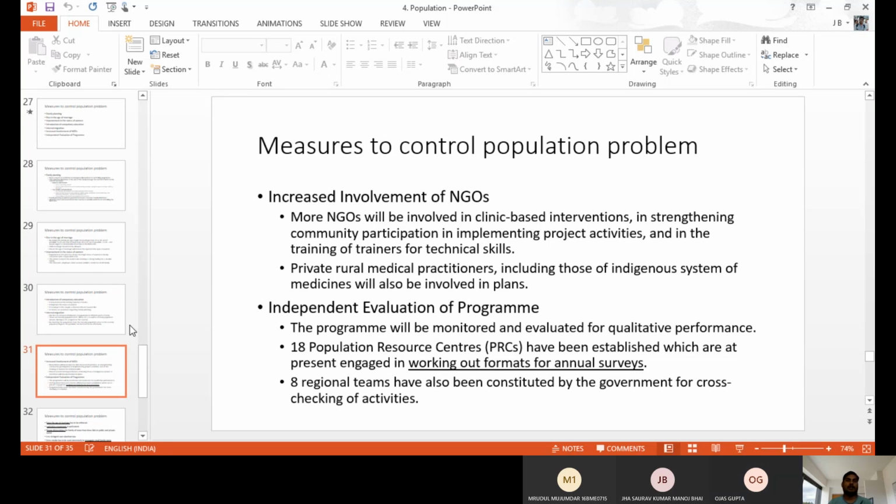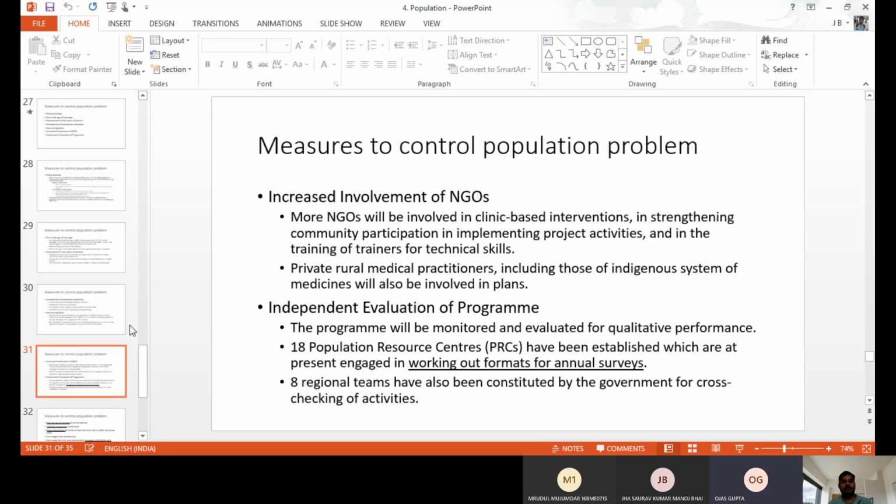Even some advertisements also help. Recently, we have some advertisements by Amitabh Bachchan, by Aishwarya Rai, and some other actors also doing the polio vaccination. Recently we have advertisements about COVID also. When there are advertisements by celebrities, by NGOs, and by other organizations, it reaches the people. It also helps to stop population growth.